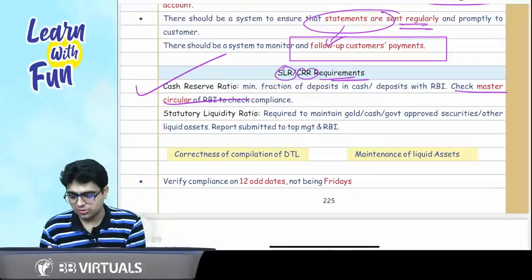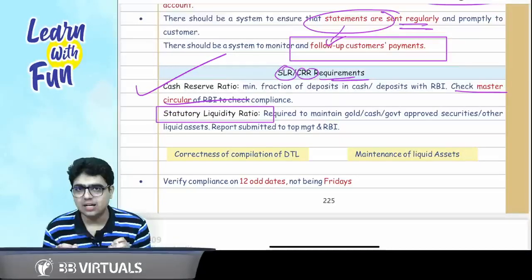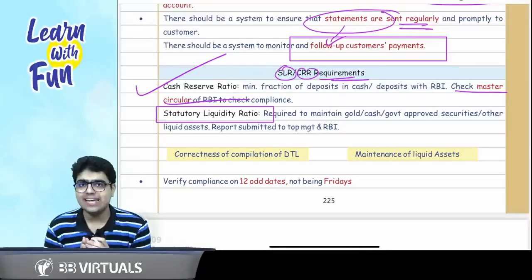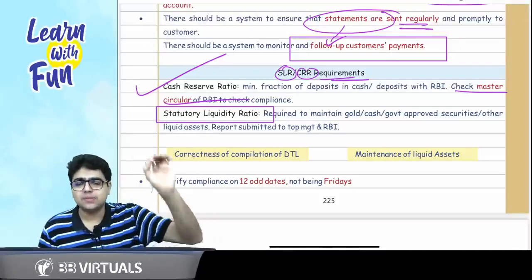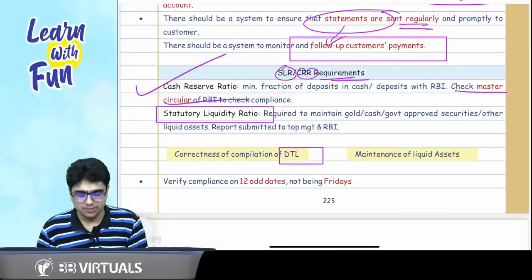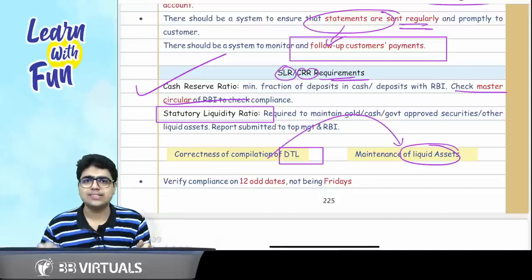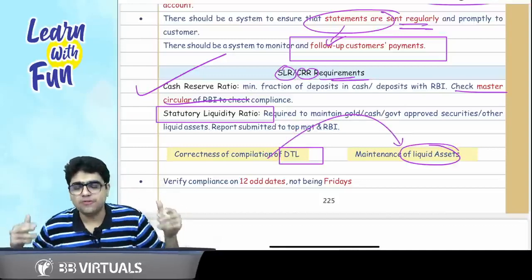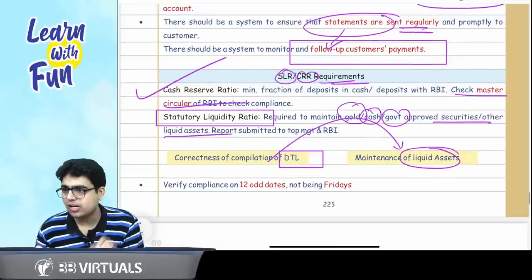Sir, what about statutory liquidity ratio? That is the percentage of net demand and time liabilities, DTL, which you are required to maintain in the form of liquid assets. These liquid assets can be gold. जब घर पे पड़ा हो सोना फिर काहे को रोना. Gold, cash, government approved security or other liquid assets.